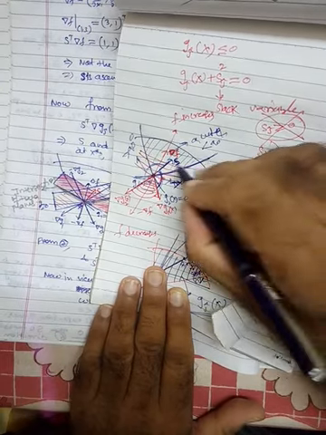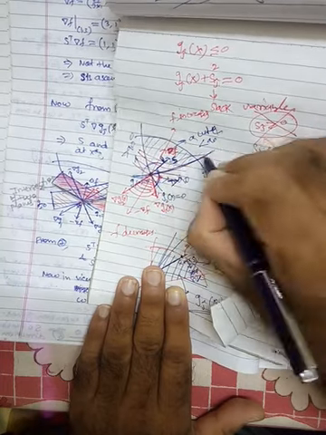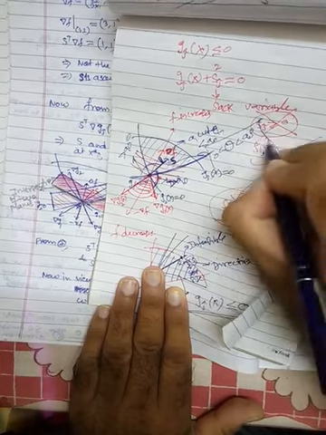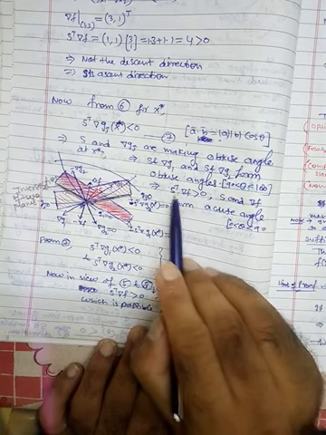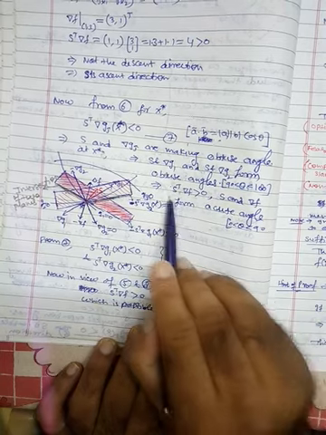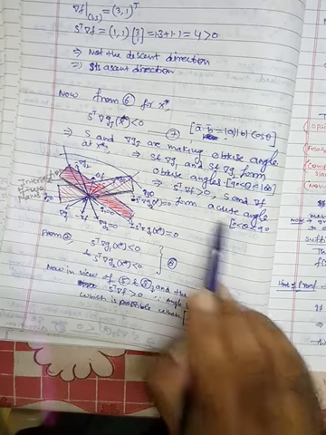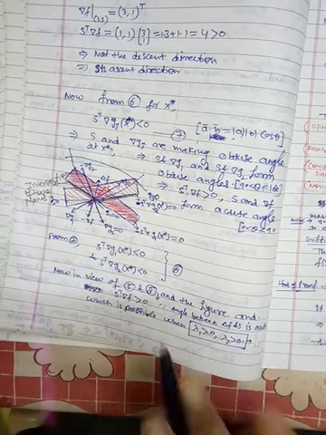So the angle between this and this, theta, is in between 0 and 90 degree, and hence we can say that S transpose gradient of F will be positive. So the angle between S and gradient of F will be acute according to the graph. Fine.